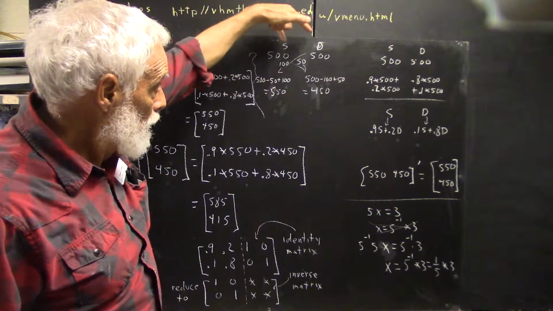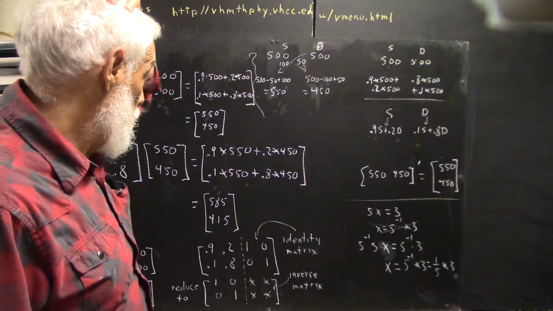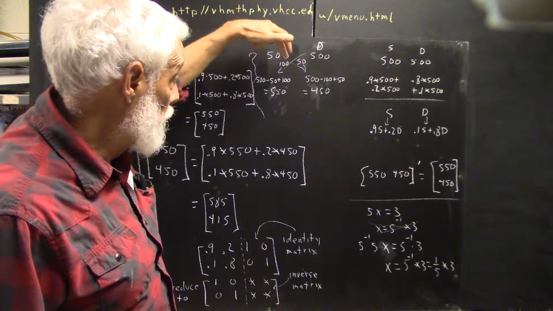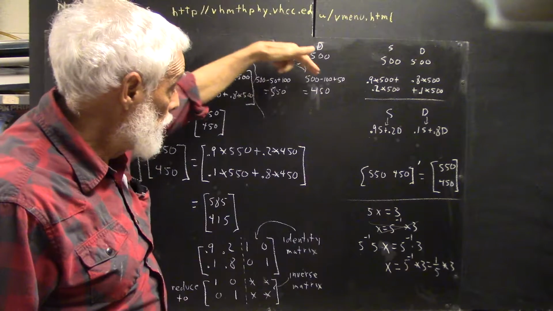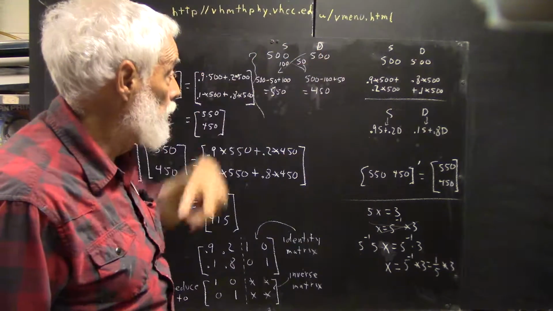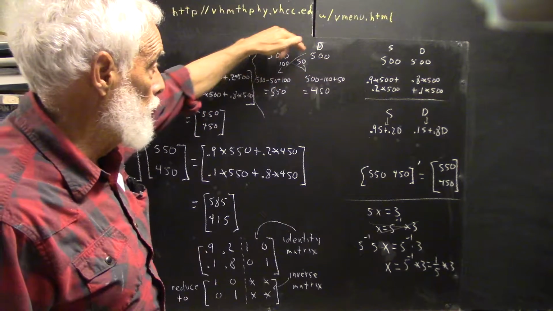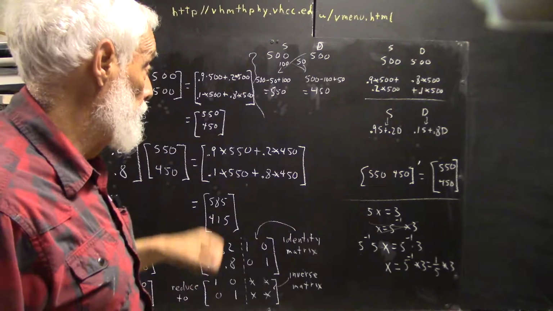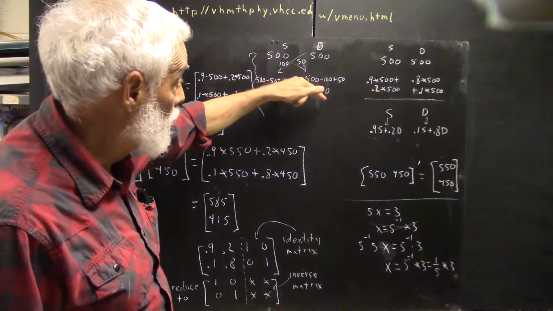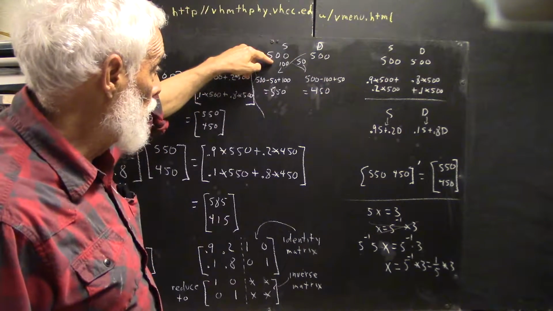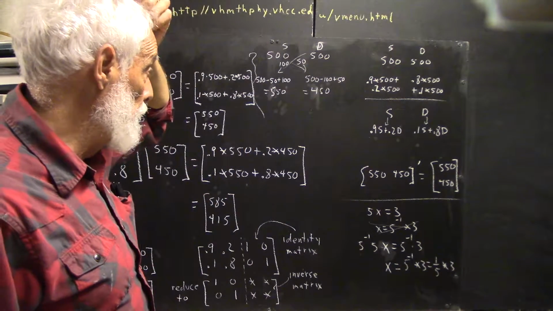Now, the problem's easily solved. Nobody had any trouble with it. If 10% of your sane become demented, and you have 500 sane and 500 demented, then you're going to have 50 people in the sane category moving to the demented category, and 100 people from the demented category moving to the sane, because 20% of the demented will become sane. That means your number of sane will be reduced by this 50, but it'll be increased by this 100. So you have 500 minus 50 plus 100. You end up with 550 sane people.